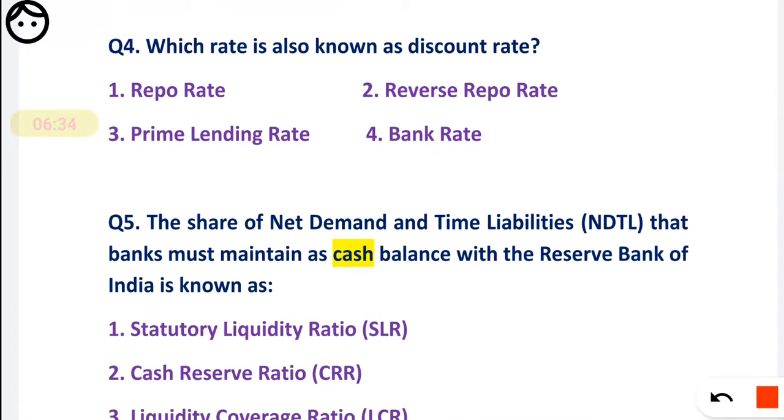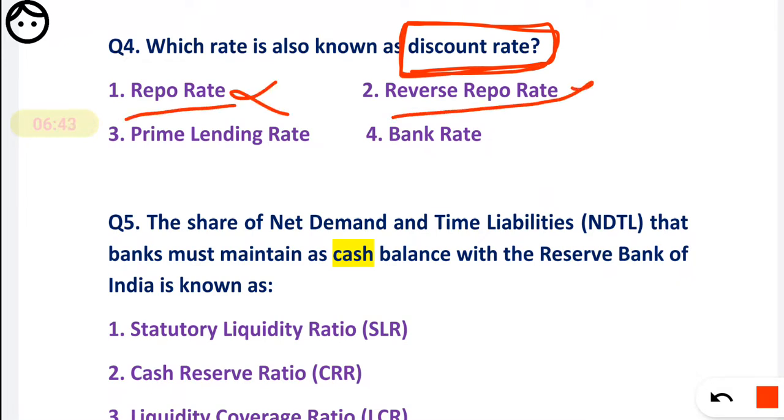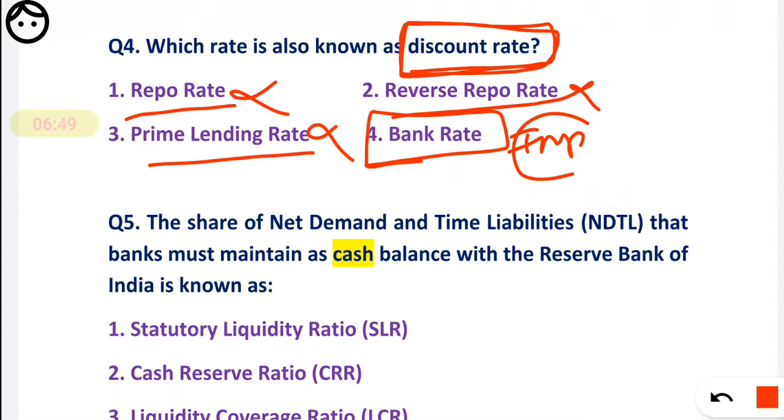Which rate is also called the discount rate? So friends, first option repo, second option reverse repo, third is prime lending rate, and fourth is the bank rate. Remember friends, it is one of the important questions that the discount rate is also called the bank rate.